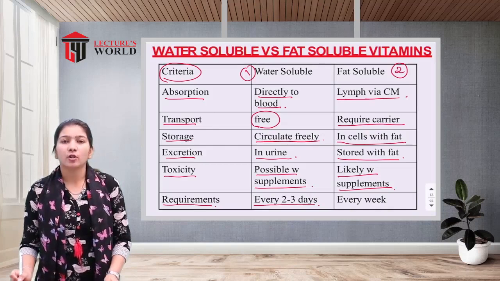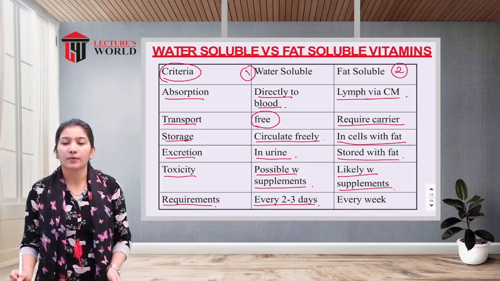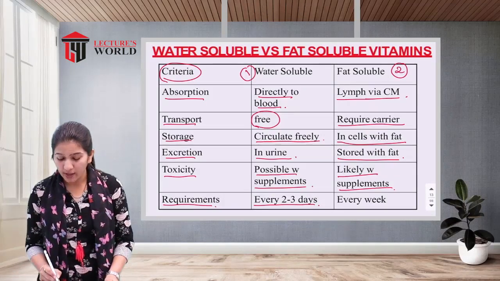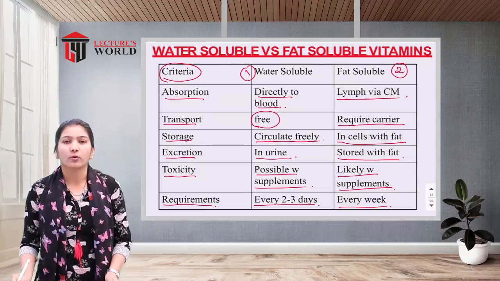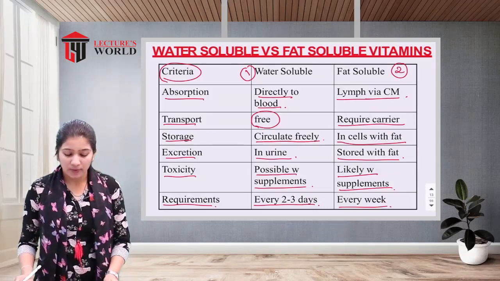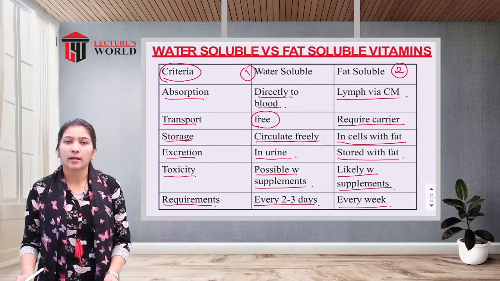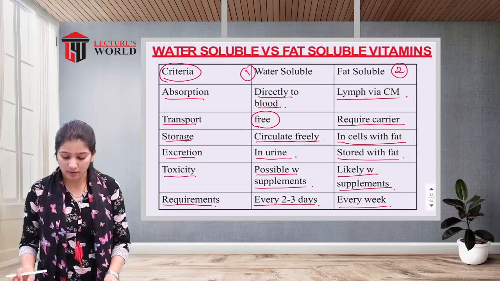But the fat soluble vitamins are stored in the body with the fat particles. So fat soluble vitamins are not required on a daily basis. Every week we require the fat soluble vitamins. So this is the difference between water soluble and the fat soluble vitamins.